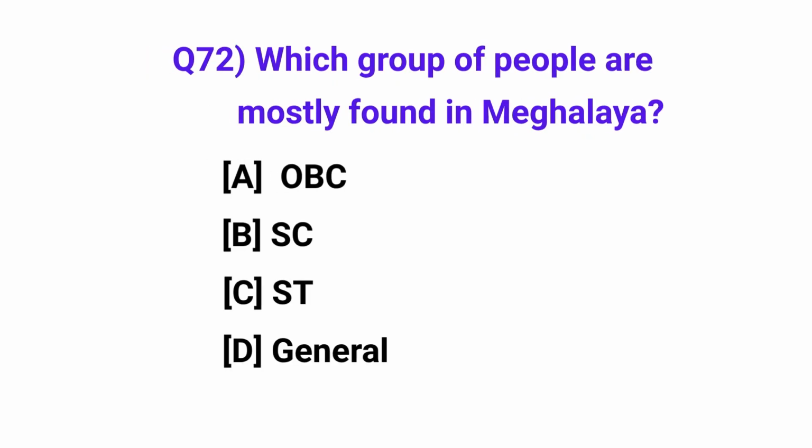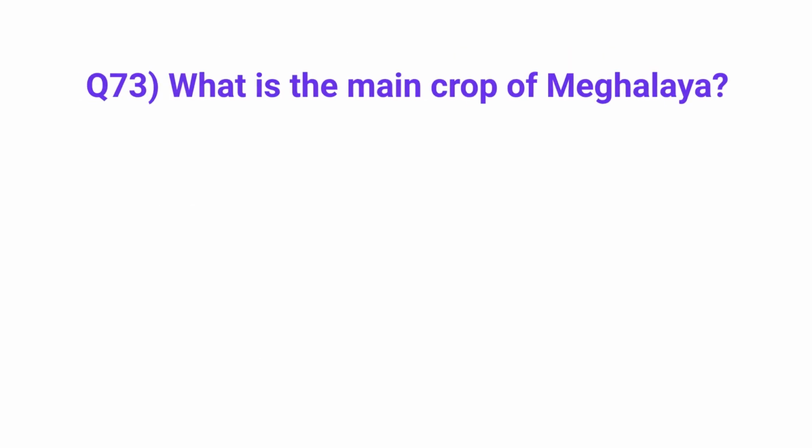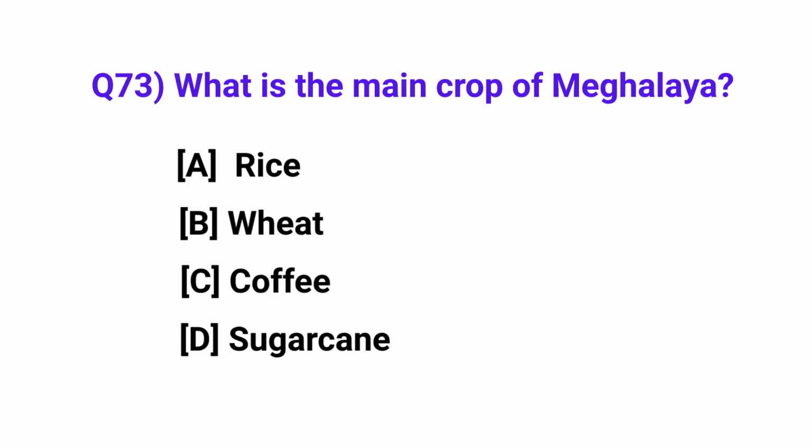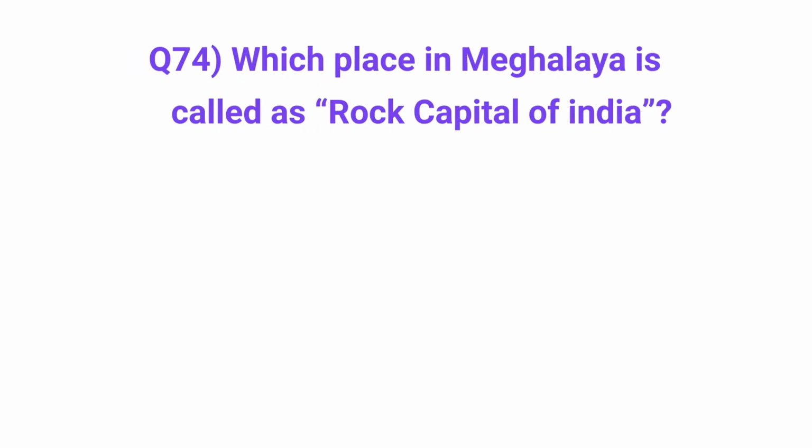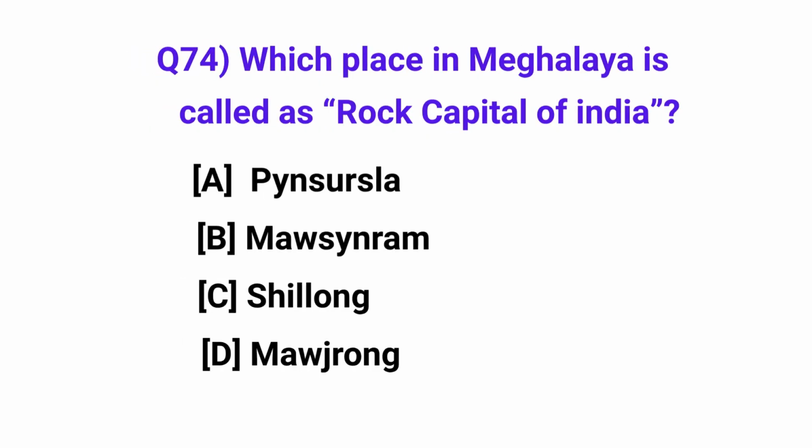Which group of people is mostly found in Meghalaya? Answer: ST. What is the main crop of Meghalaya? Answer: rice. Which place in Meghalaya is called the rock capital of India? Answer: Shillong.